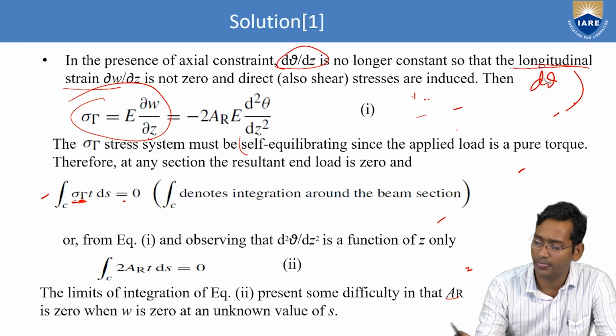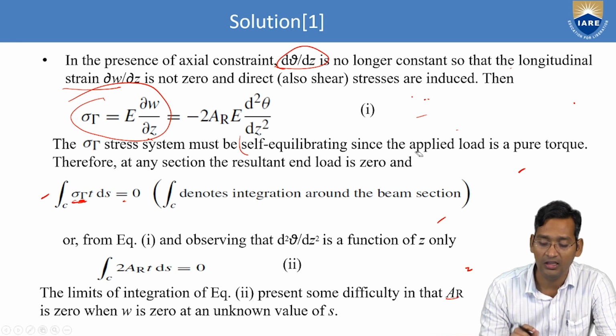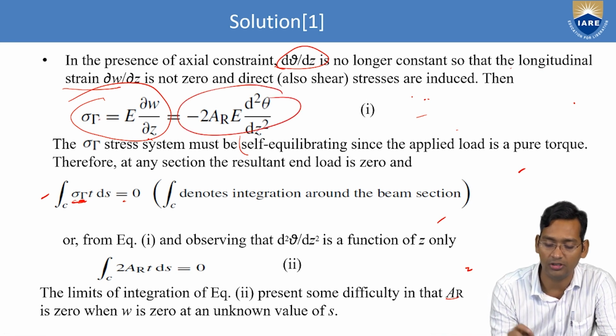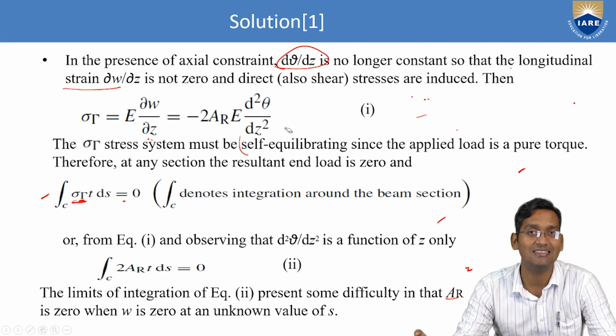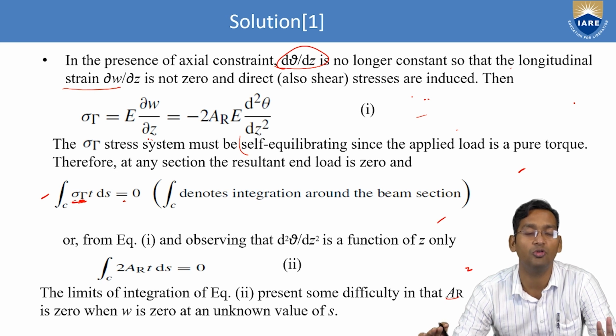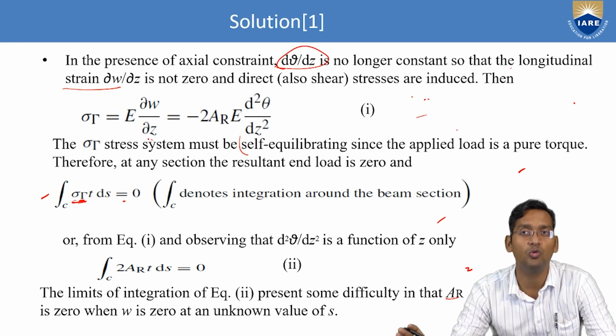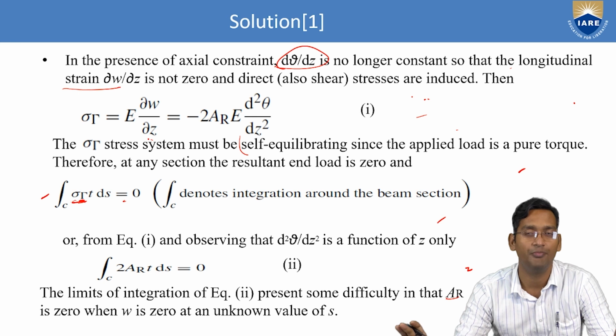Right? So that is here. Right? So now we have what? Sigma T. Right? The sigma T stress system must be self-equilibrating. Why? Because early in the question itself, I told you that there is no other load, only the pure torque is applied.